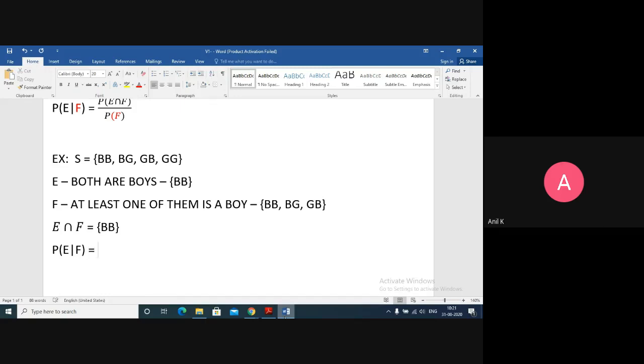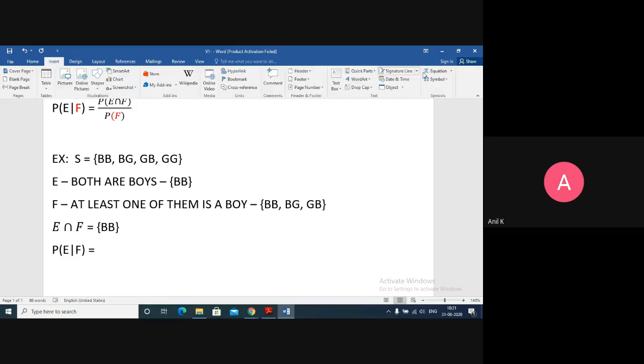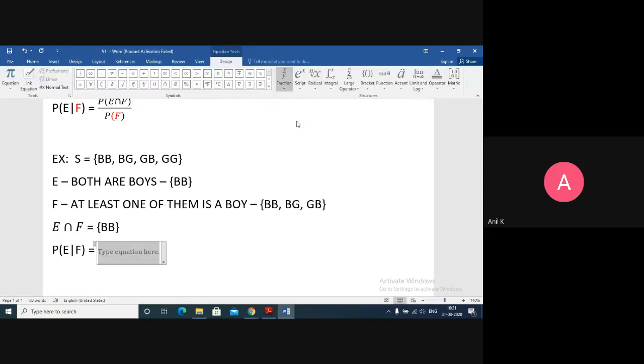So what is the formula for this one? Probability of E slash F equals probability of E intersection F upon probability of F. So we get the formula. Probability of E intersection F is a fraction, because the numerator is also. So favorable outcomes in E intersection F is 1.